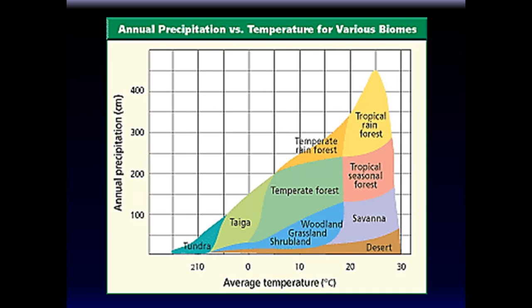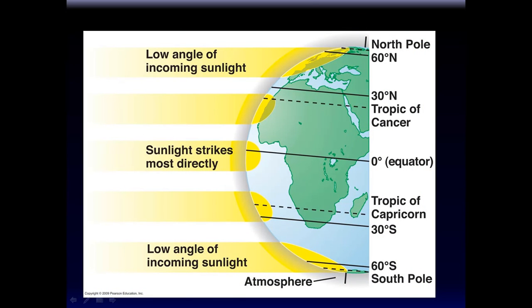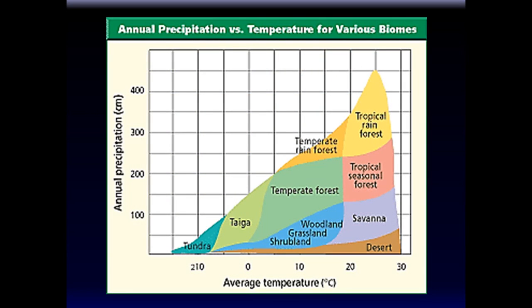Do you understand? Because it's so cold, it doesn't melt. So tundra and taiga, and temperate is kind of all the way in the middle right here.